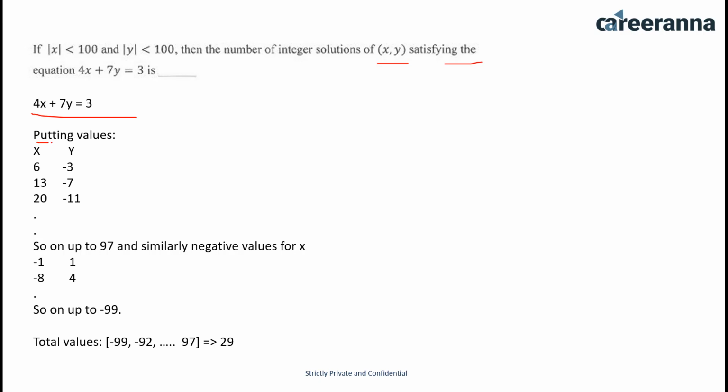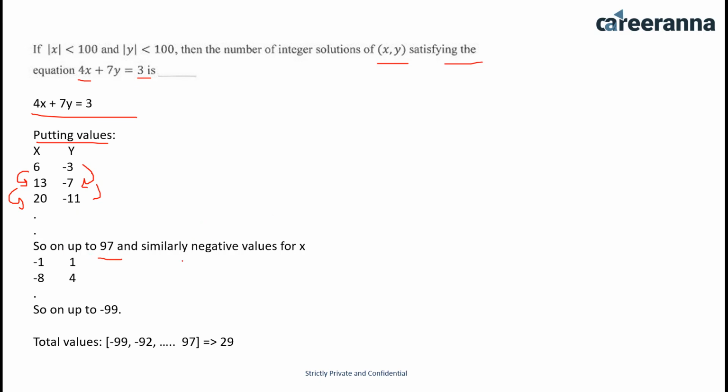Putting values, I got to know that if I put x to be 6, it would be 24. Then 7y would be minus 21, so y would be minus 3. Now I have to add 7 to x to get the next possible values for this equation, and subtract 4 from y each time, and so on up to 97, because it has to be less than 100.